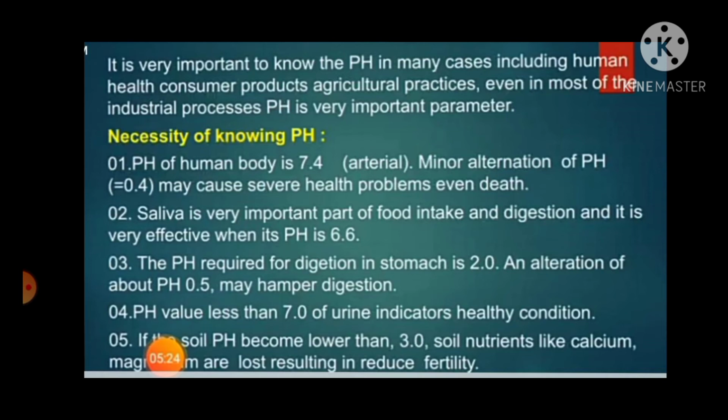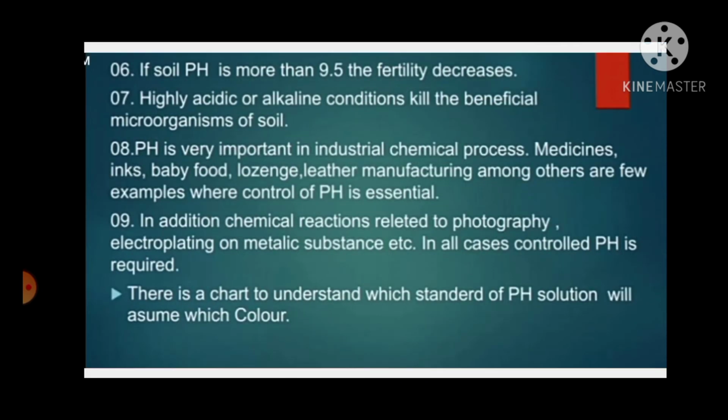If the soil pH becomes lower than 3, soil nutrients like calcium and magnesium are lost, resulting in reduced fertility. If soil pH is more than 9.5, the fertility decreases. Highly acidic or alkaline conditions kill the beneficial microorganisms of soil.